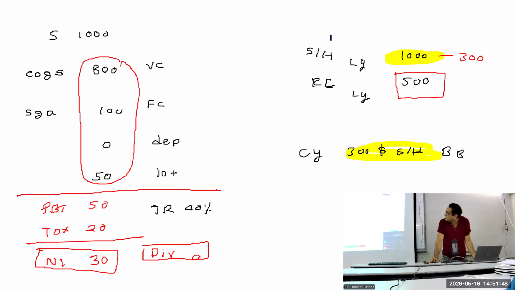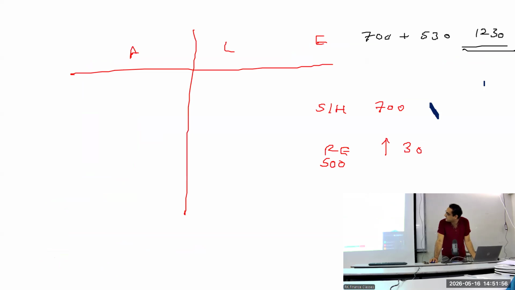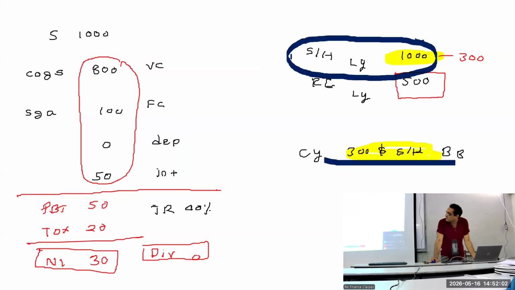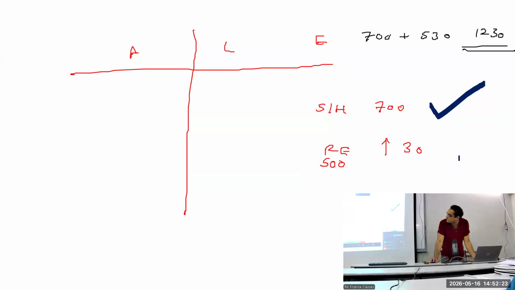Okay, share capital was initially 1000 and 300 worth of shares were bought back. Bought back matlab minus, so that becomes 1000 minus 300. That's how you get that 700. ये clear है? Any doubt इसमें? Good. Second one, we got to know that profit before tax of the company, if you subtract all this cost, it comes to 950. So 1000 minus 950 is 50. 40% of that is tax of 20. So we have net income of 30. Dividend sir ने बोला नहीं था, we assume dividend of 0. So entire 30 gets retained. So the retained earning, which is 500, that goes up by 30 and that becomes 530. 500 plus 30 is 530. So 700 plus 530, answer was 1230.